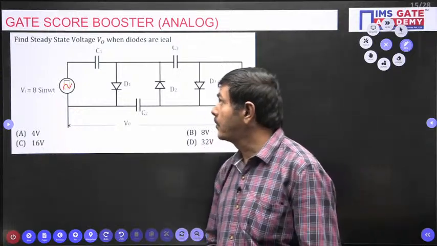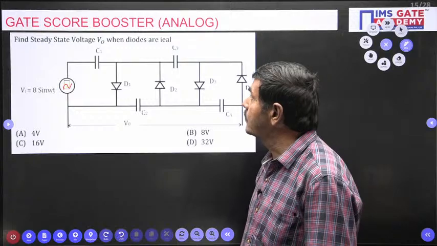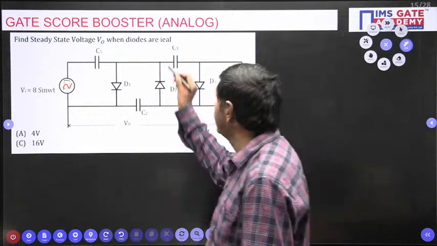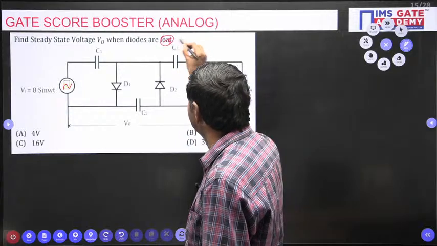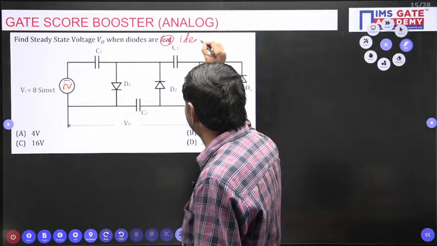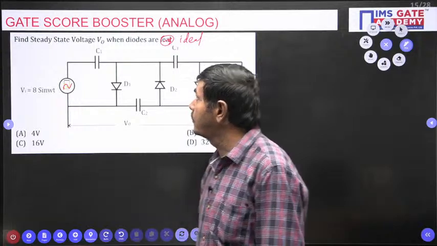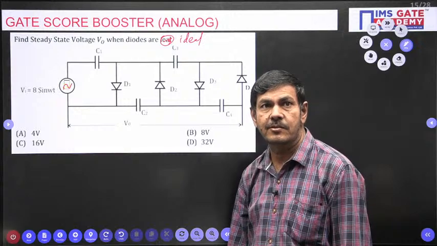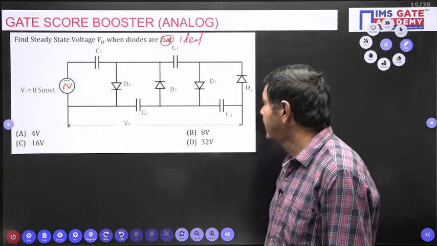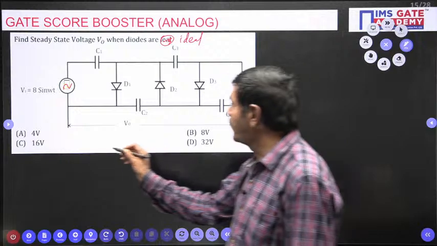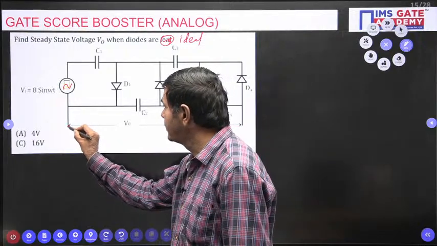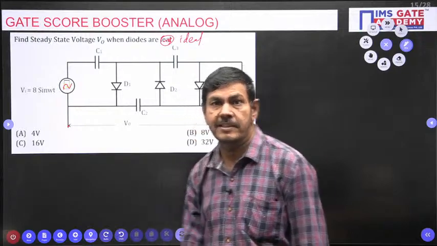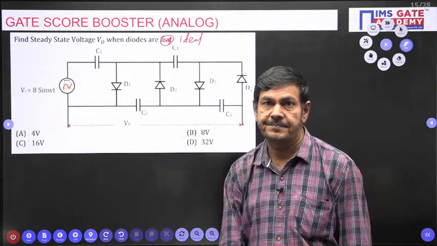What is asked in the problem? Find the steady state voltage V0 when diodes are ideal. When diodes are ideal, you find the steady state voltage V0. V0 is nothing but the potential difference between these 2 points, that is the V naught value.